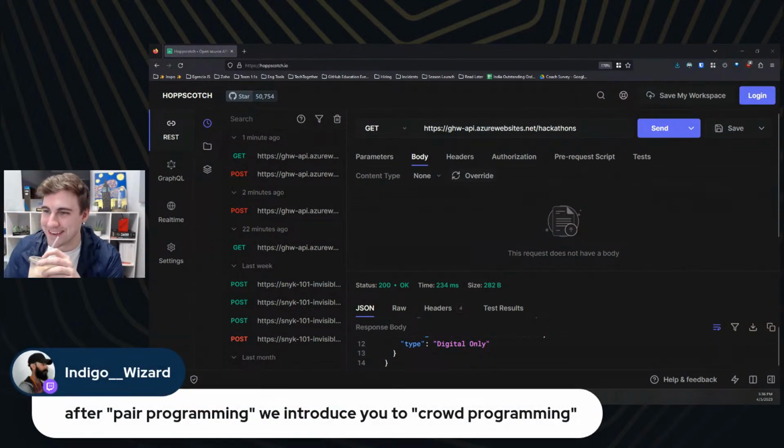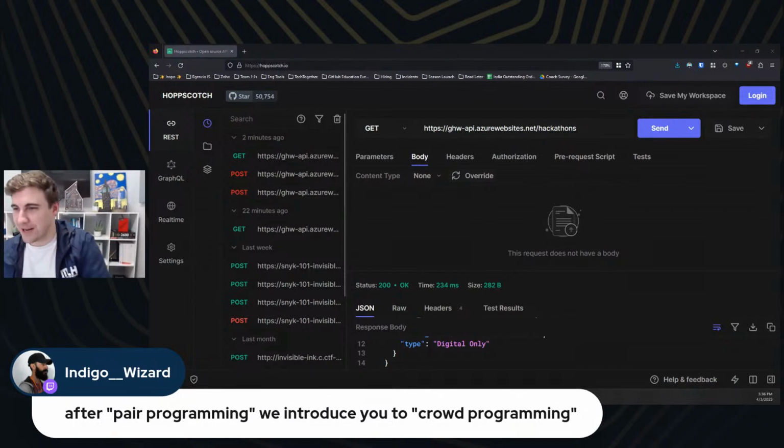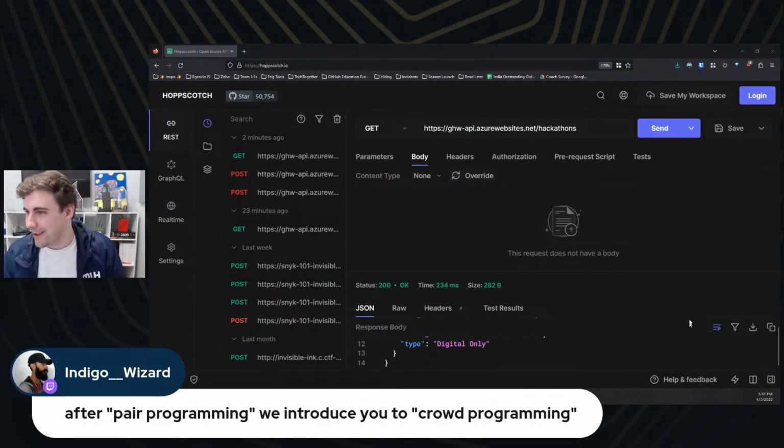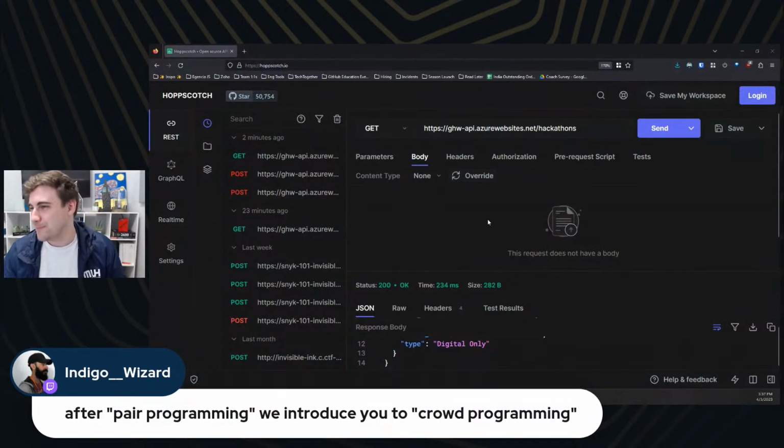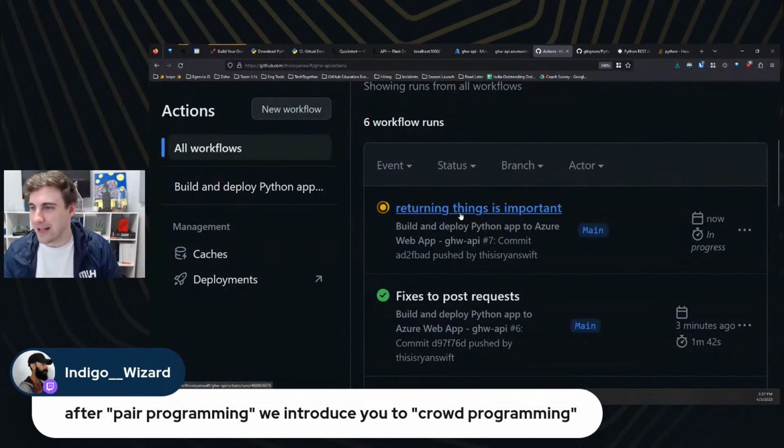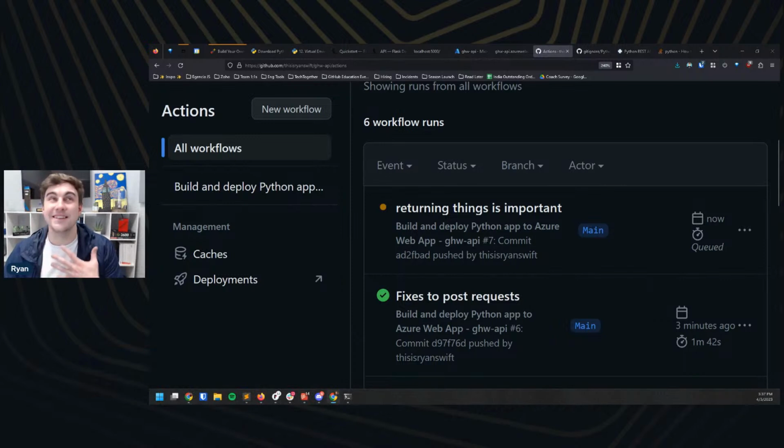After pair programming, crowd programming. This is actually what I do at most of my hackathons when I go. I walk around to help people with their projects like this. And you don't need to be a subject matter expert to help people out with problem solving and thinking through things like this. I think that this is part of what I love most about hackathons, is you can go slow and learn things as you go.